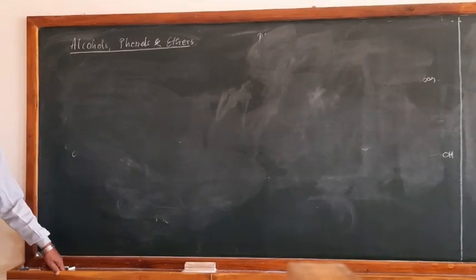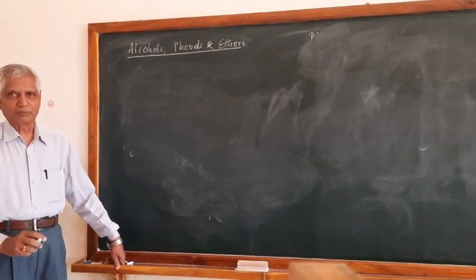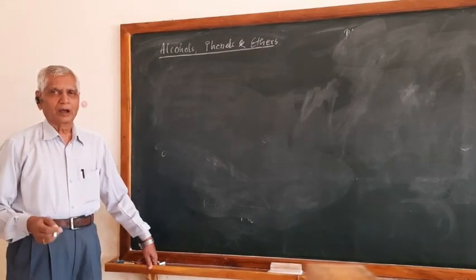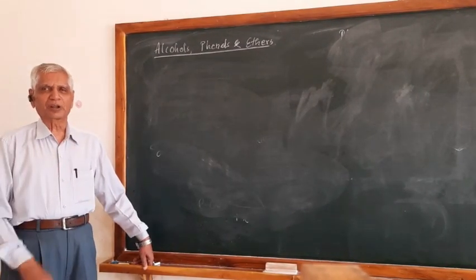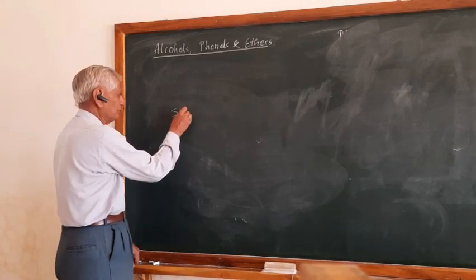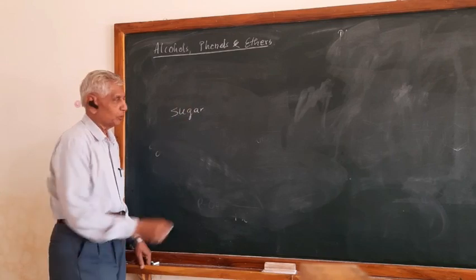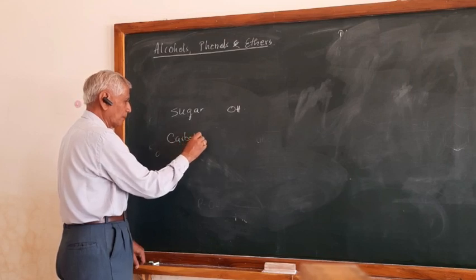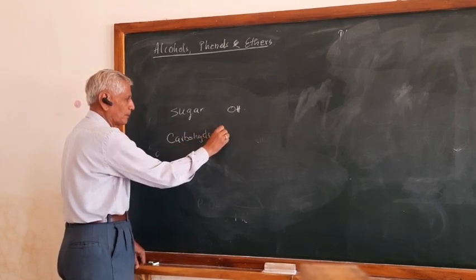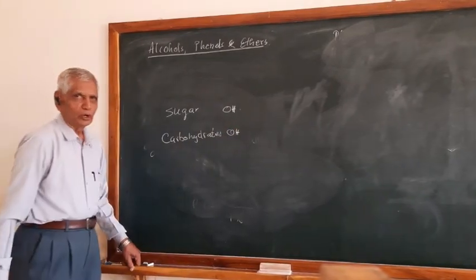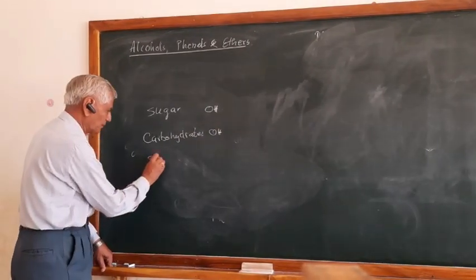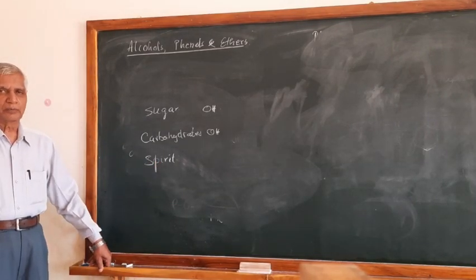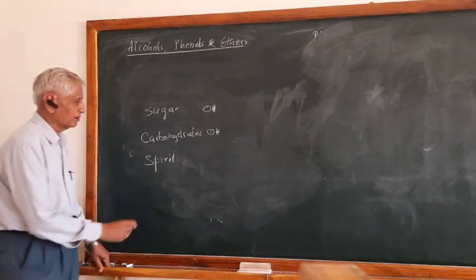We will come across many compounds carrying the OH group. Can you tell me some of the compounds? Say, for example, carbohydrates. Say, for example, sugar. Sugar contains the OH group. All carbohydrates contain the OH group. You might come across the word spirit, which is used as the solvent for dyes. Spirit contains the OH group.